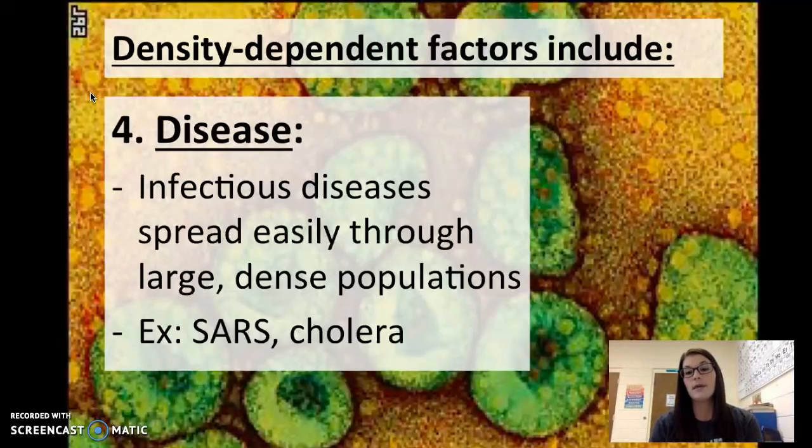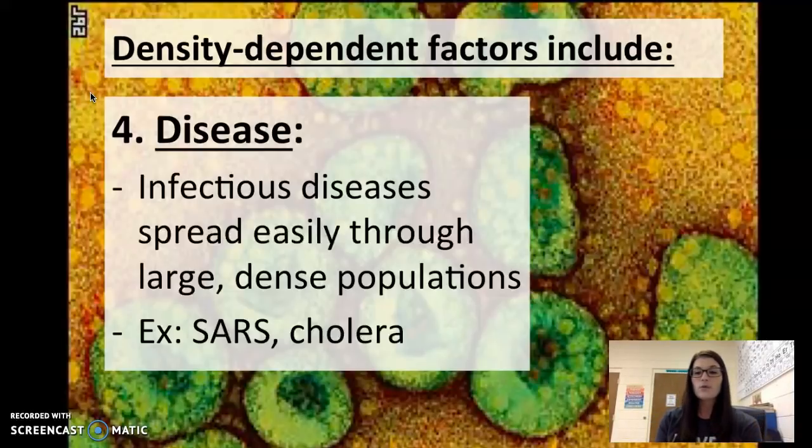Those are things that affect big populations that live in close quarters the most. Things like competition. The more animals or organisms or people that are in competition for their basic needs, the bigger problems that you have. We have predation, their predator-prey stuff. We talked about how when the prey population goes up, the predator population also goes up. But then when the predator population goes up, the prey population ends up going down because all the little bunnies are getting eaten.